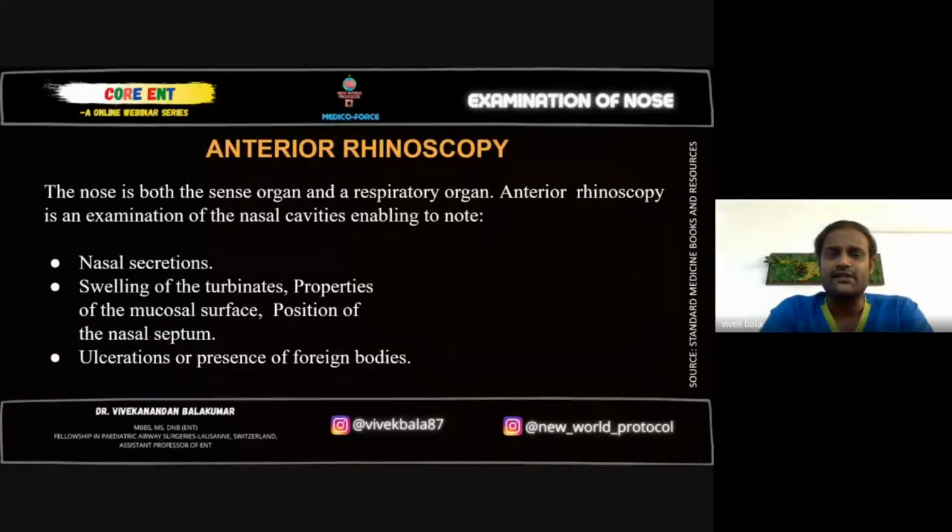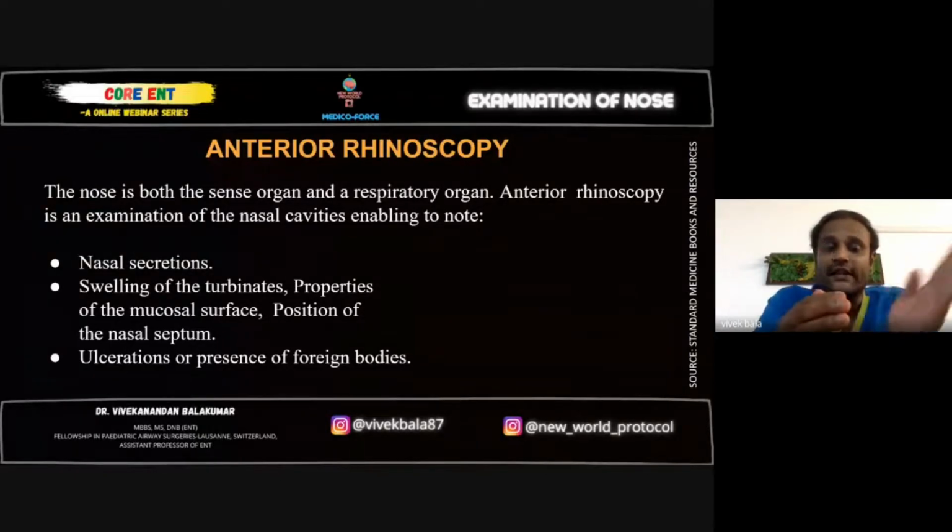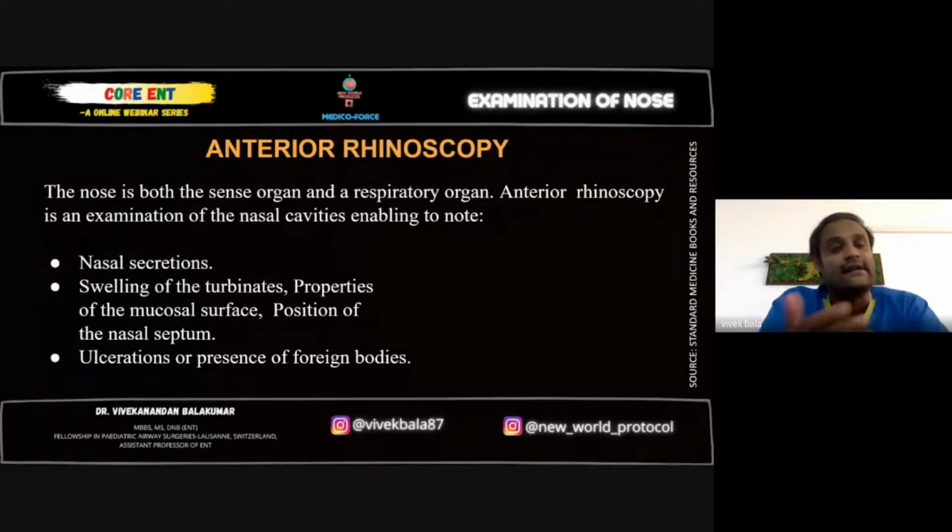An anterior deviation is just an anterior C-shaped deviation of the septal cartilage, which will be seen when you put the Pudicum nasal speculum and shine the light inside. That will be deviated to one side. The convexity is seen on the side of deviation, and the concavity is seen on the opposite side. So you have to mention both. For example, if we have a septum deviated to the right, the convexity will be on the right side, whereas the concavity will be on the left side.